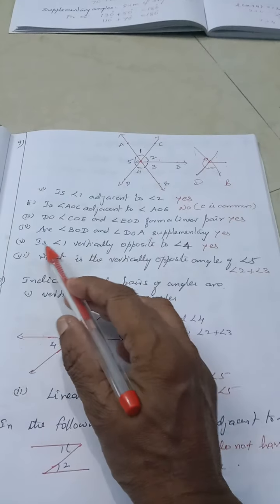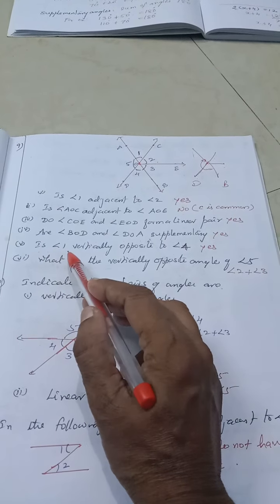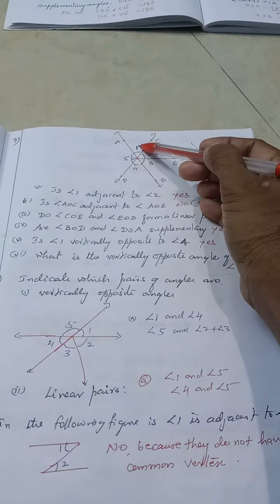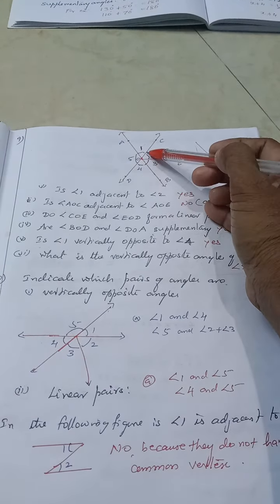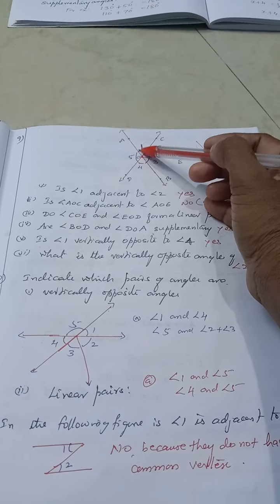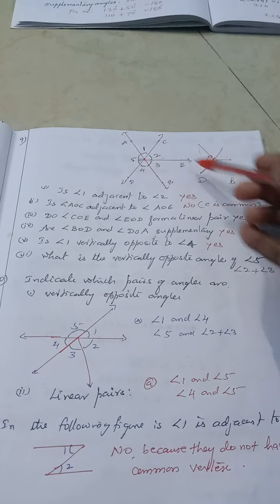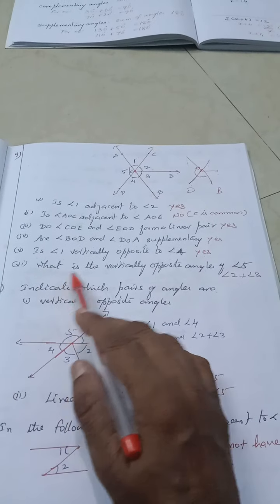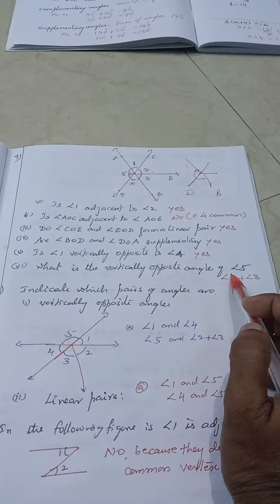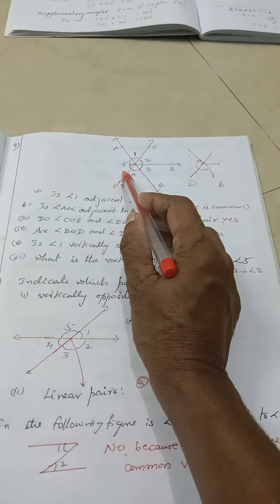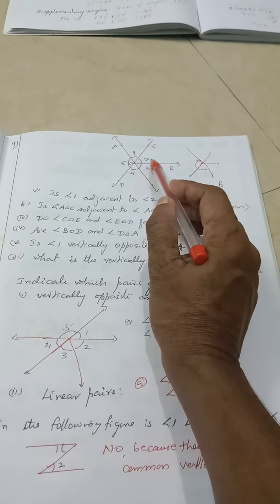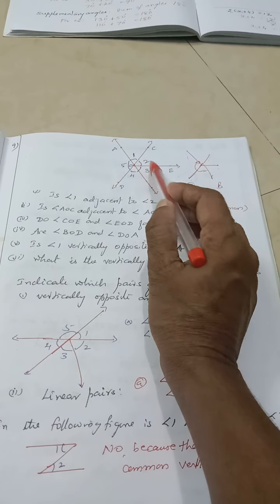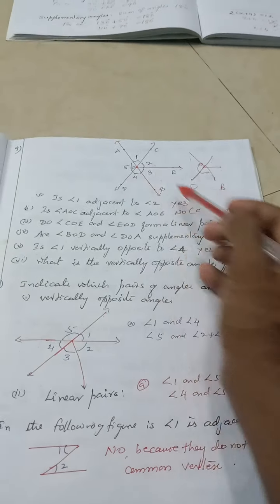And my fifth question is, is angle 1 vertically opposite to angle 4? See, angle 1 is vertically opposite to angle 4. Correct? Yes. Then, what about the sixth one? What is the vertically opposite angle of angle 5? Which angle is opposite to angle 5? Angle 2 plus angle 3. So 5 opposite is 2 plus 3, angle 2 and angle 3.